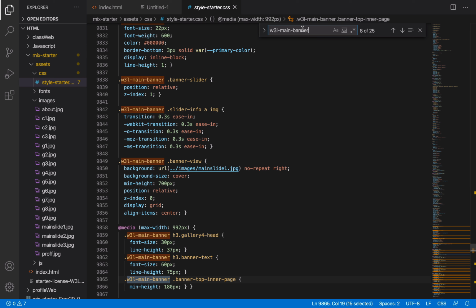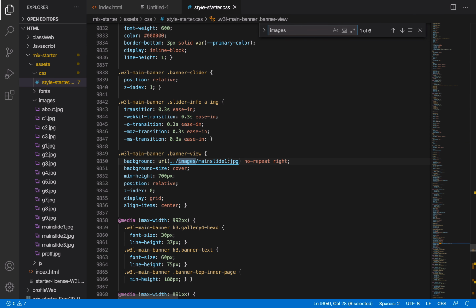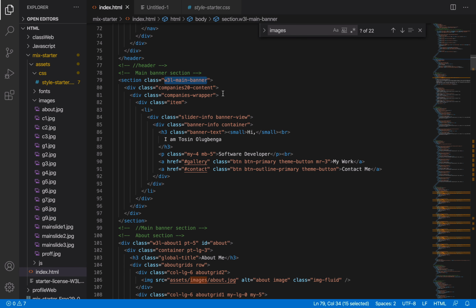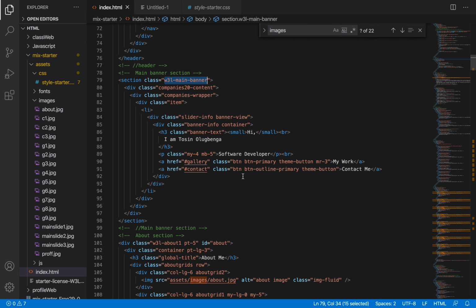So let me check where I have that image. It should be there. Because this is so large, all right, look at it, w3l main banner. So I've been able to search to track how this image came to exist here. That's what I'm trying to search here.